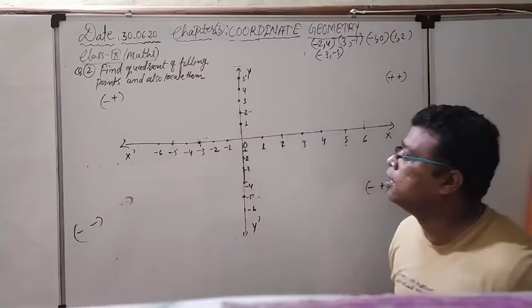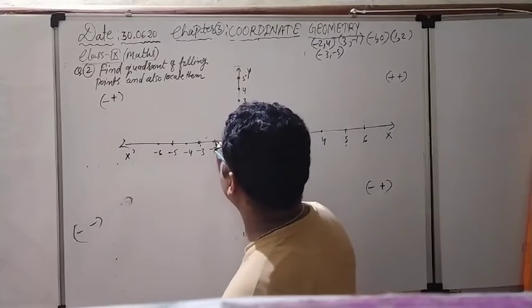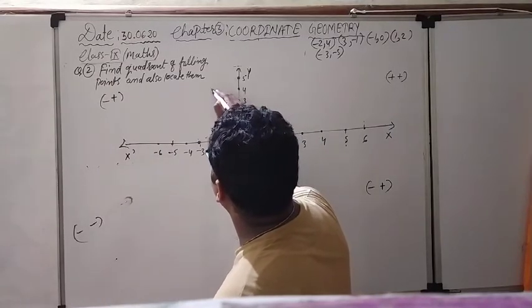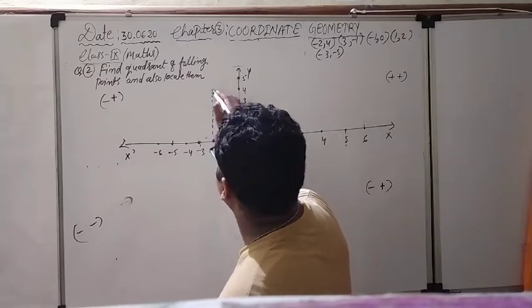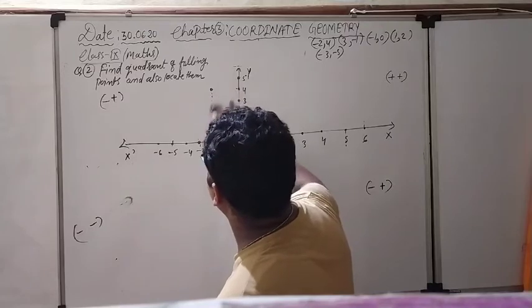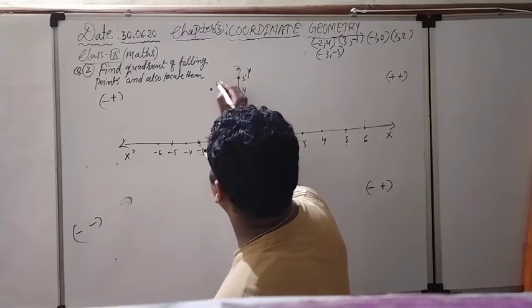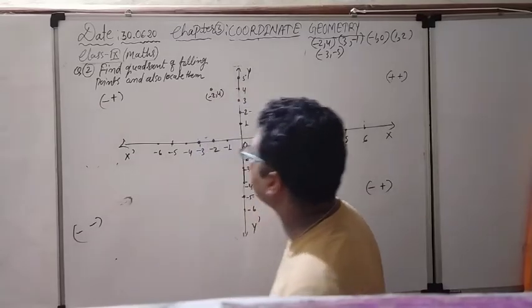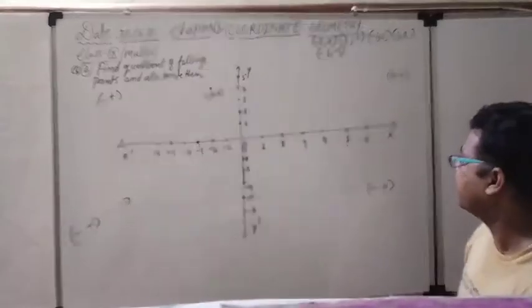So second quadrant. This is -2 x coordinate and +4 y coordinate. See here, you can match this way with the help of the scale. So this is going to be the location of -2 and 4, and it is coming in the second quadrant.